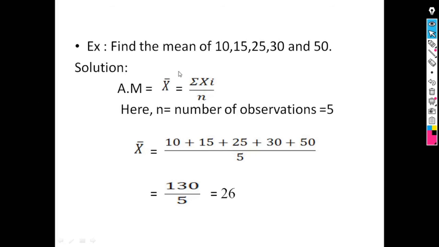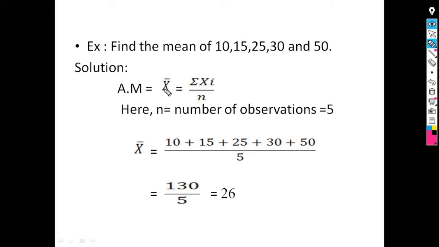For example, find the mean of 10, 15, 25, 30 and 50. Here the observations are individual observations, so the formula for arithmetic mean is x bar equal to summation of xi upon n, where n is the number of observations. Here there are 5 observations, so n is equal to 5.